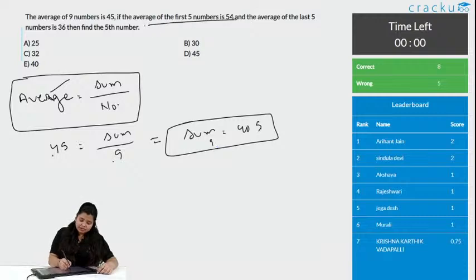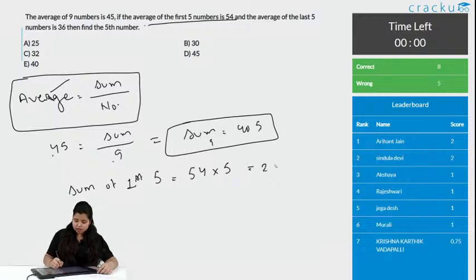We have the average of first 5 numbers, so we can get the sum of first 5. Sum of first 5 is again 54 into 5. 5 into 50 is 250 and then 5 into 4 is 20, so 250 plus 20 is 270. And then sum of last 5 is 36 into 5, so it is 180.